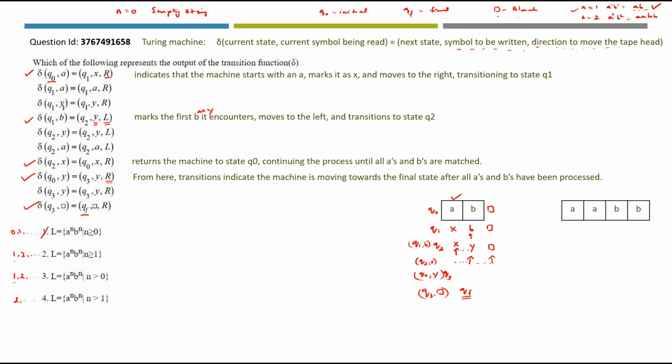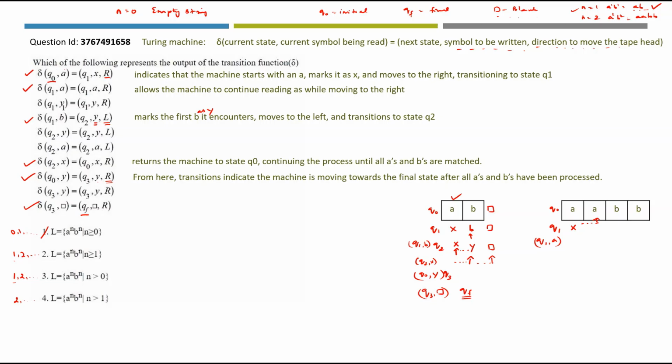Where n is equal to 2, we will have aabb. So initially we will start with q0. What is q0 comma a? We are moving to q1, marking this a as x and moving to the right. So here we are changing the state to q1, marking this as x and moving to the next a. This is the right movement. Do we have any transition q1 comma a? Yes, we have. Let's take this particular transition. This allows the machine to continue reading a's while moving to the right.